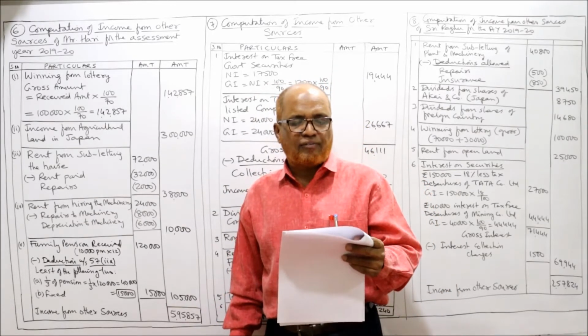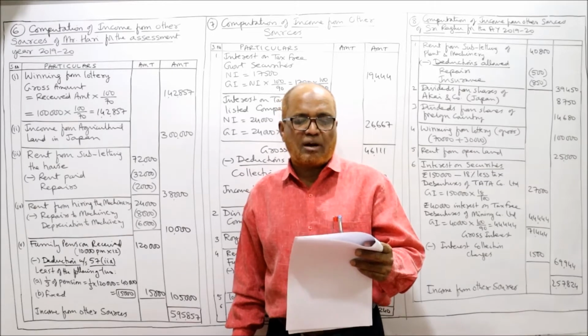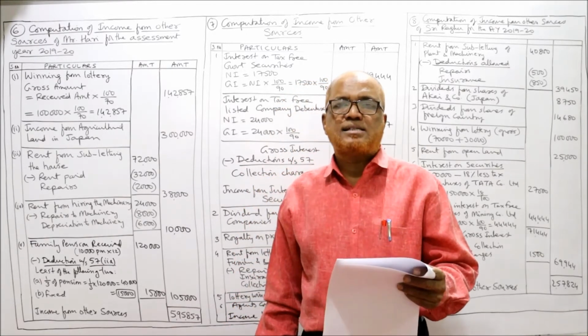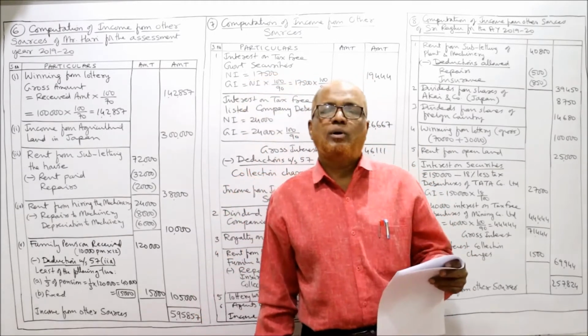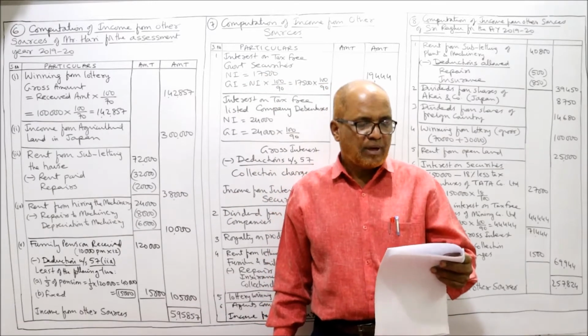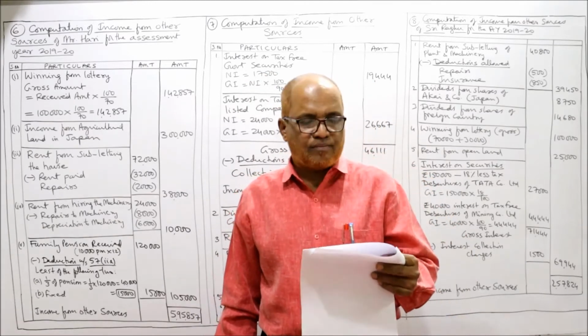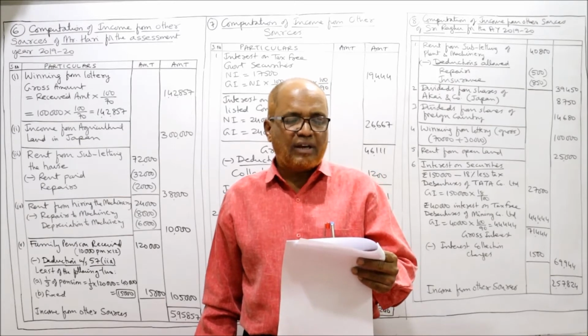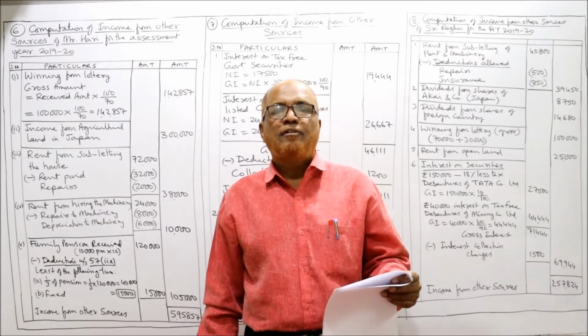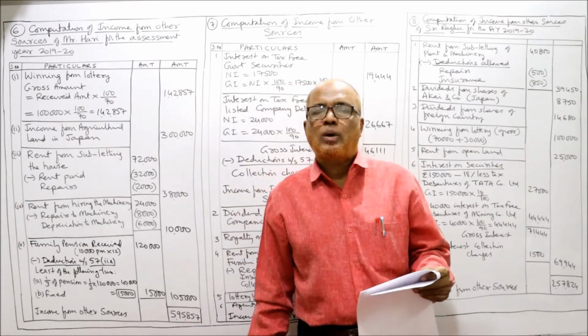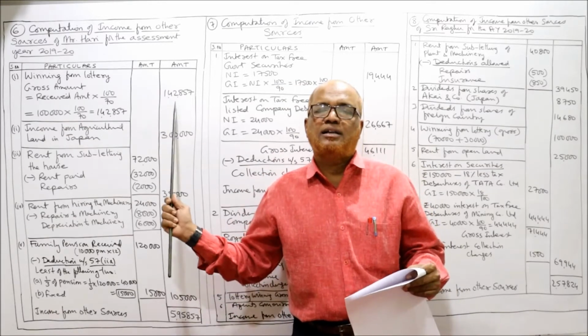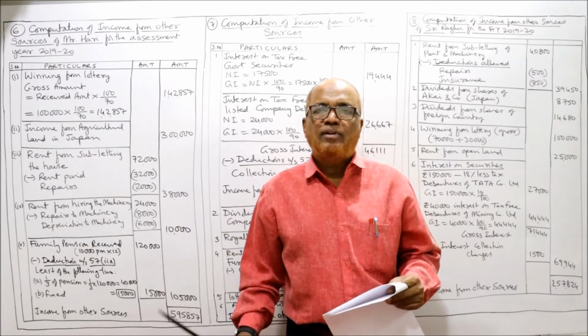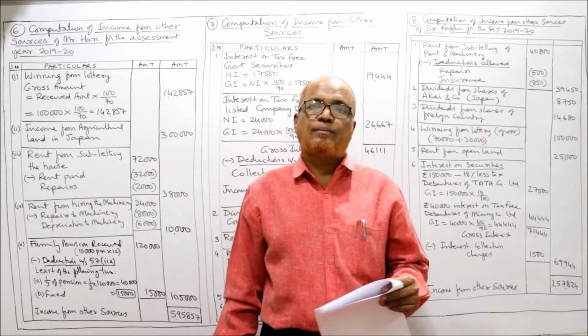Mr. Hari submitted the following information, and we have to compute his income from other sources. One by one we'll discuss the provisions. First, received from winning from lottery, 1 lakh. Winning from lottery is a casual income. It is taxable under the head income from other sources. But we need the gross amount.